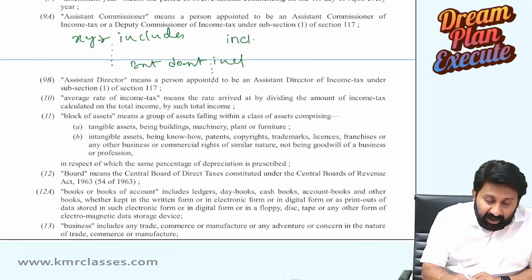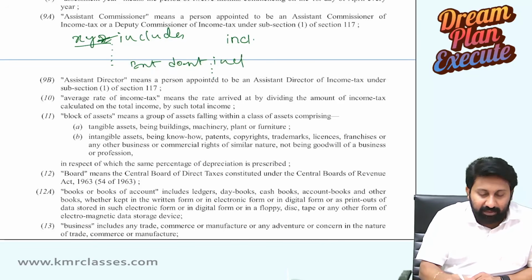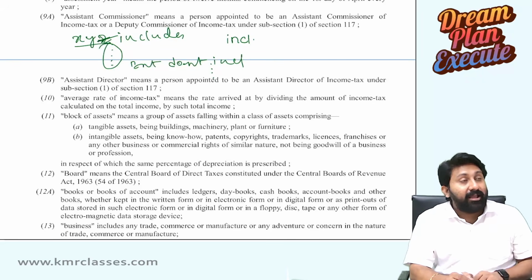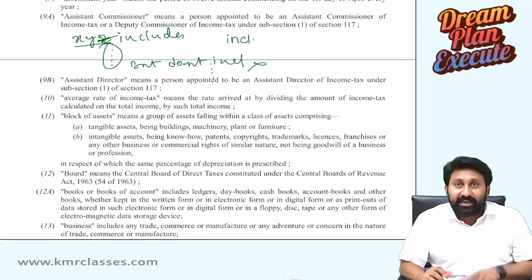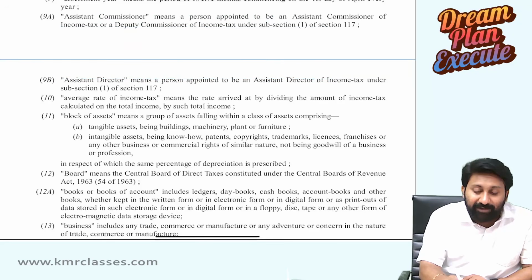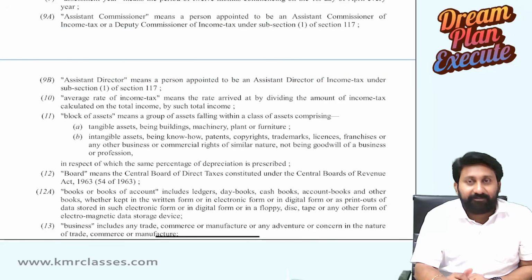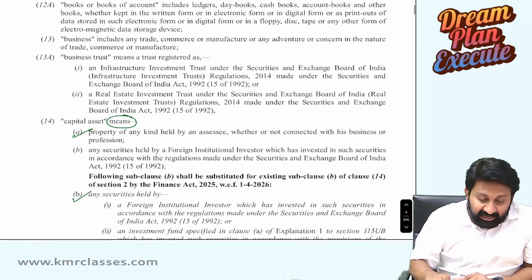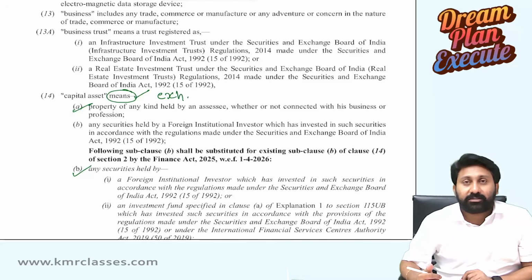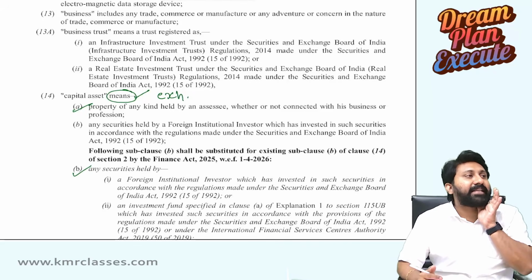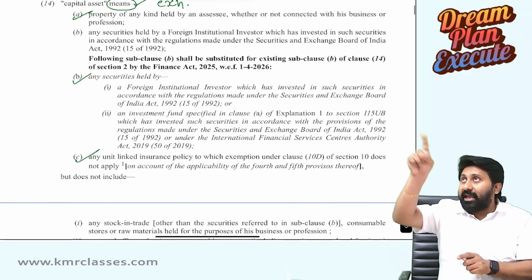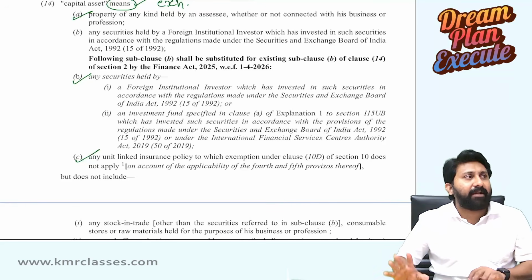What do you mean by that? XYZ, some term includes 4 points or 5 points I have given. These are also included, but in this, don't include these. Like that we will understand. Generally, does not include will come when the original definition is an inclusive definition. But here, the original definition is an exhaustive definition. Exhaustive means only those are called capital assets: A, B, and C. Other things are not capital assets.